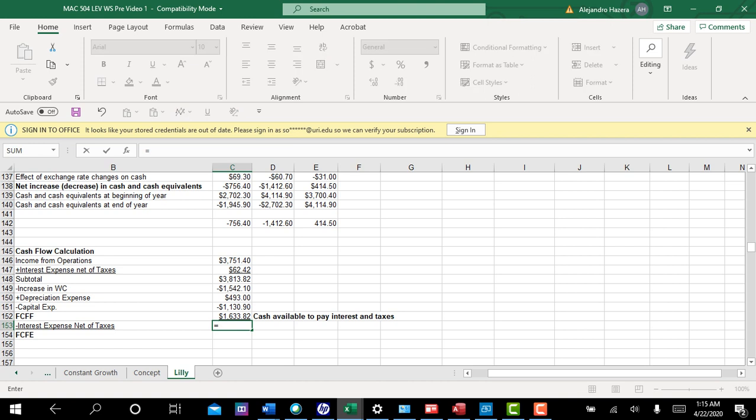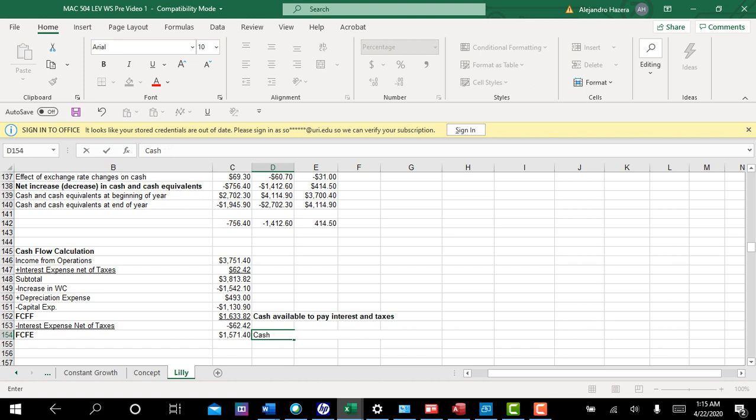And what I'm going to do is I'm just going to go ahead and subtract this back out. This is kind of like the capital budgeting examples we did. There's similarities, obviously. Okay, so if this is my cash available to pay interest and taxes, take out your interest expense net of taxes, and we'll just add these two together. This is called free cash flow to equity, and that means this is the cash.